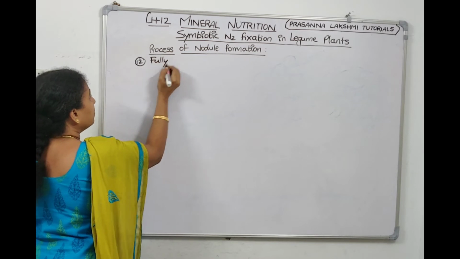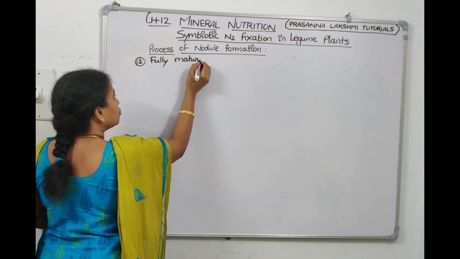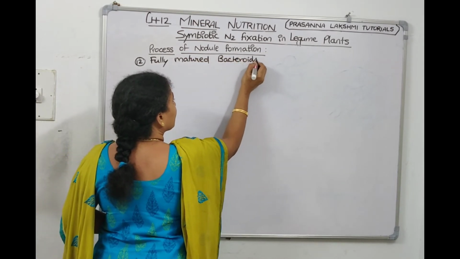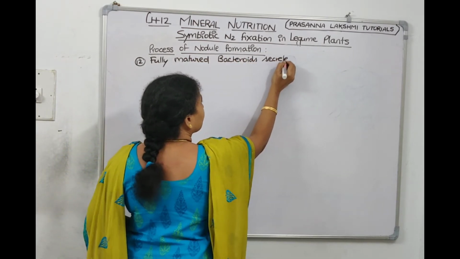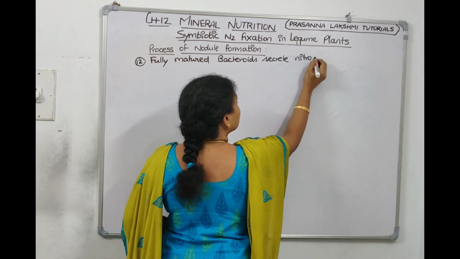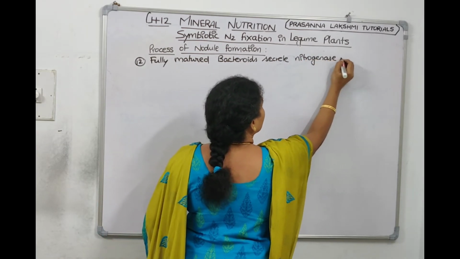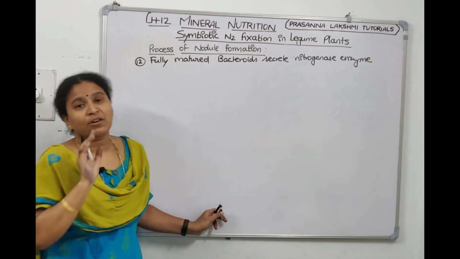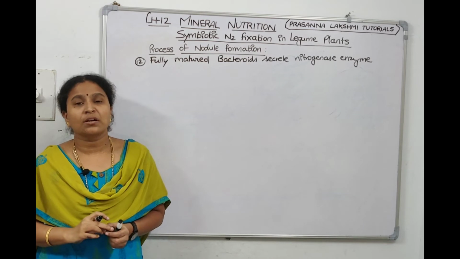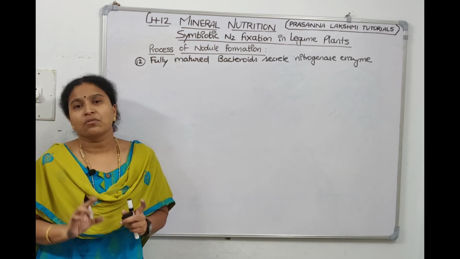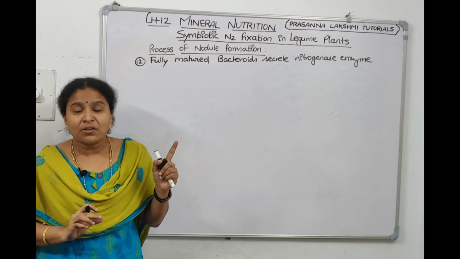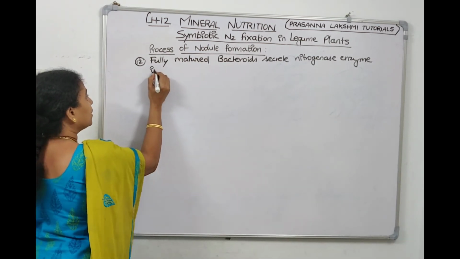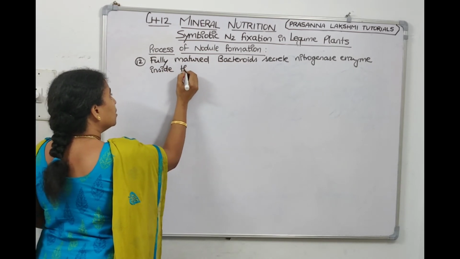The fully matured bacteroids secrete nitrogenase enzyme, which will do the nitrogen fixation. Understood, children? The bacteria is secreting nitrogenase enzyme. And where is this enzyme secreted? Inside the nodule.